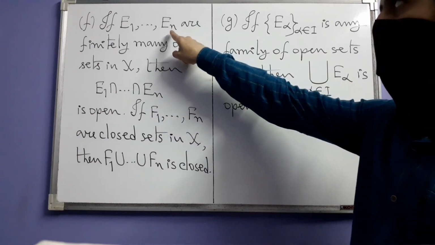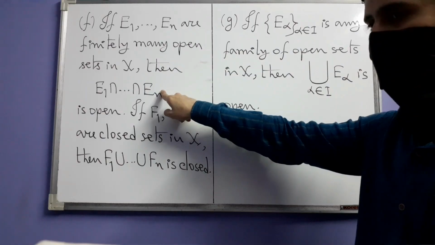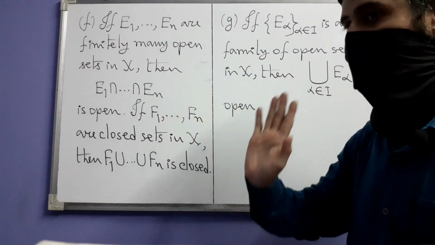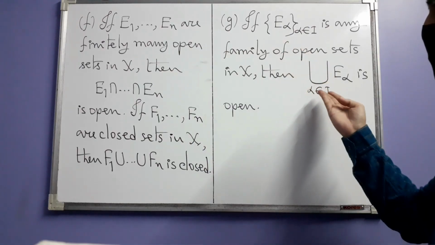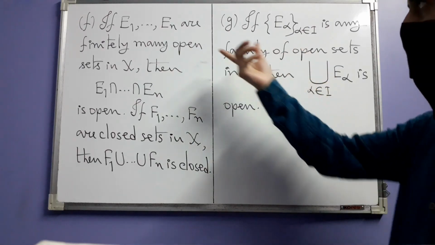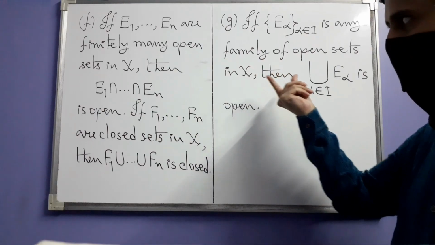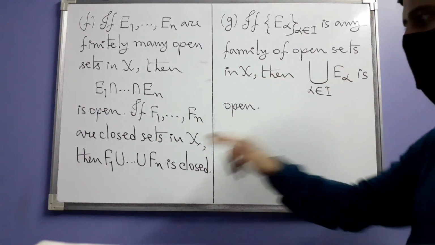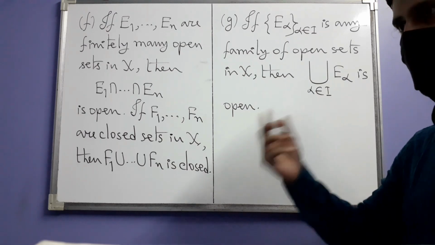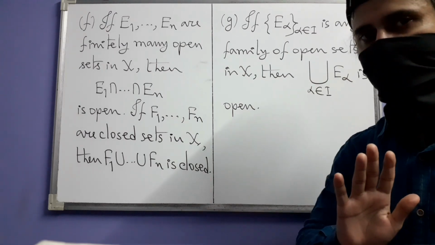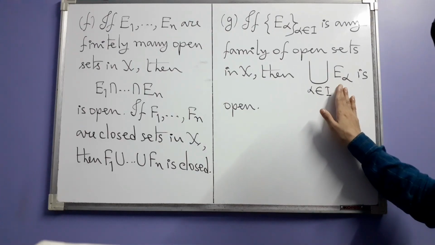Do you see the source of confusion? When you are considering finitely many open sets, you are taking their intersection. Not that you cannot consider their union. In fact, that is what we are doing here. If this is a finite family of open sets, then this union will also be a finite union like this one. That is open, but when you are considering any family of open sets, finite, infinite, anything, then their union is open.